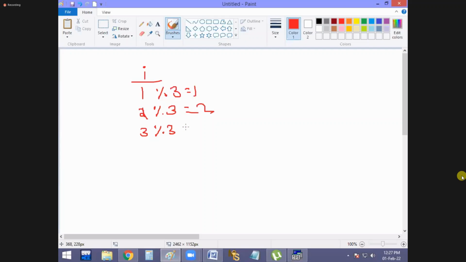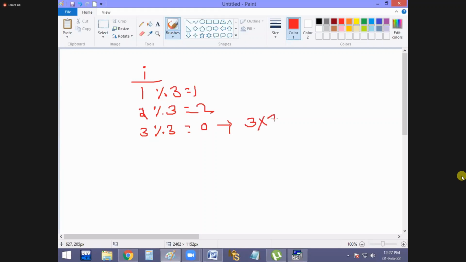Now it is 0, no? When it is 0, now print 3 into i. Means 3 into 3, 9, no? Already which ones are printed? 1, 2, 3 printed, no? Later which one is also printed? After 1, 2, 3, 9.